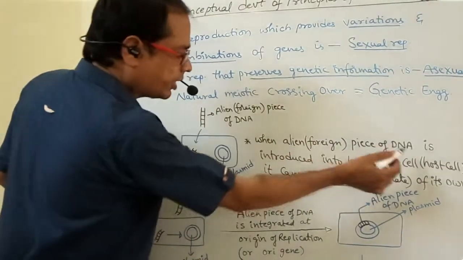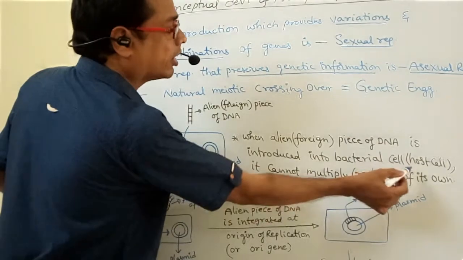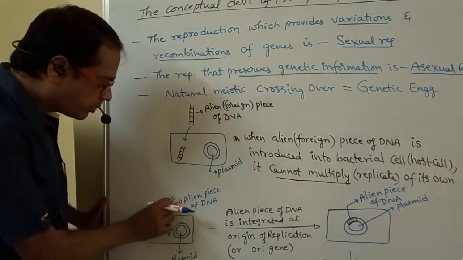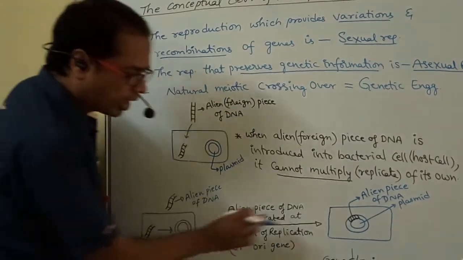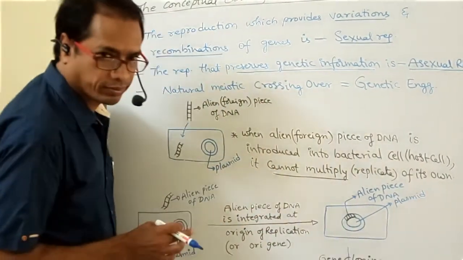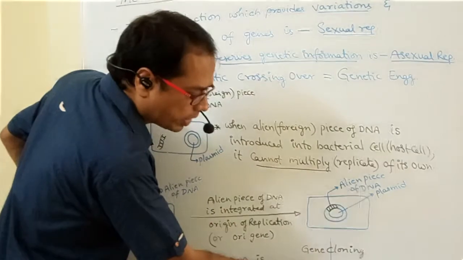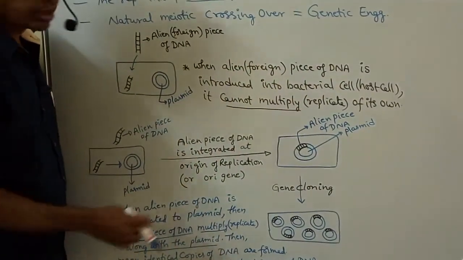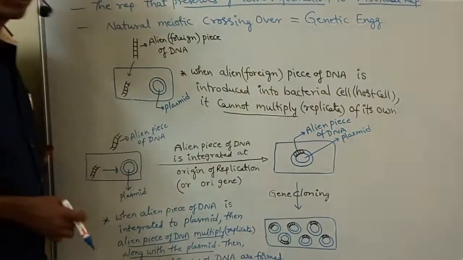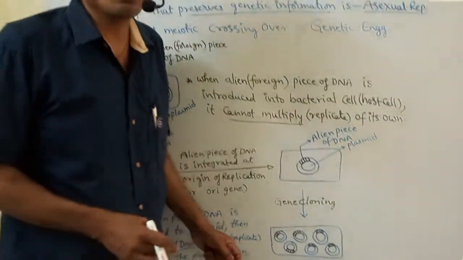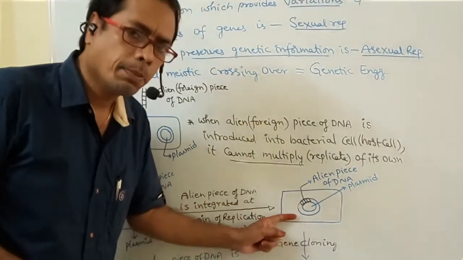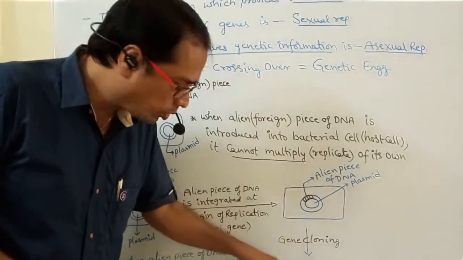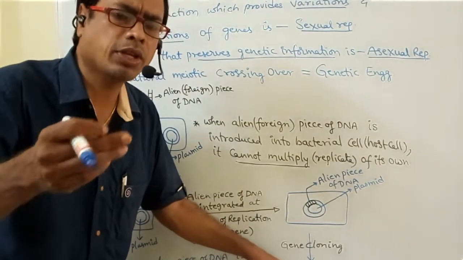When an alien piece of DNA is introduced into the bacterial cell, it cannot multiply of its own. This is the alien piece of DNA introduced into the host cell, and here it is integrated. So the plasmid replicates, and a number of plasmids are obtained. This is called gene cloning. So we are able to produce multiple copies of genes from one gene.